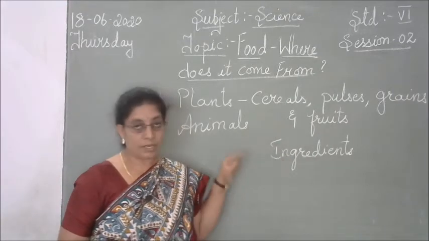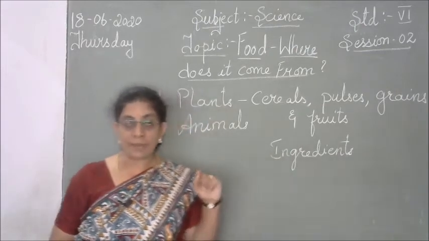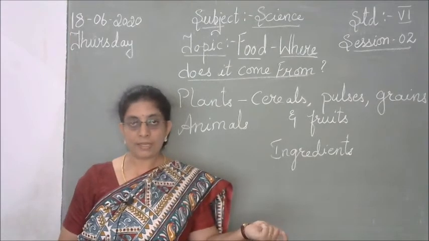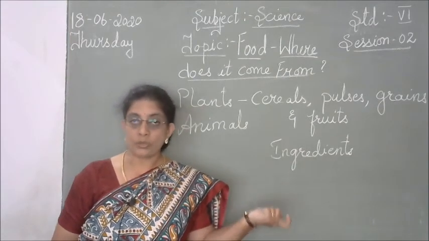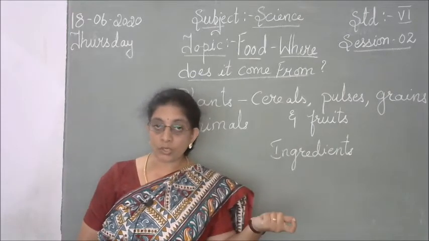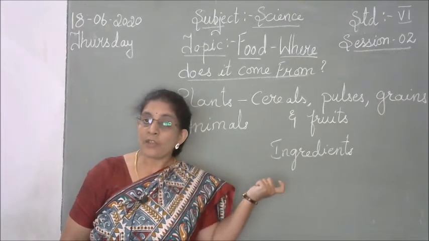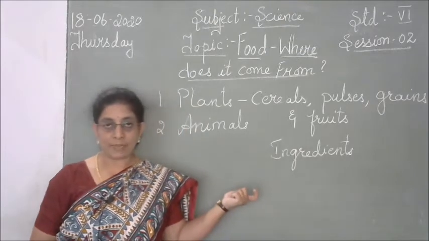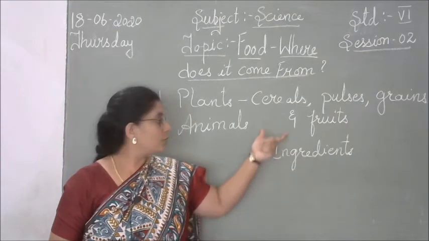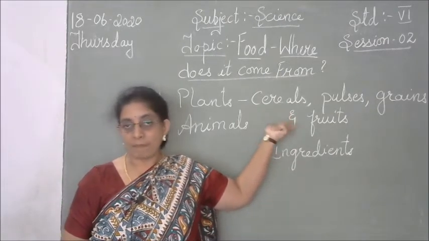Now the food which we get from the plant can be used in different ways. There are many ways of using it. You can use it raw, you can use it cooked, you can use it boiled, you can use it even by frying. So different types of food can be prepared using these things we are getting from the plants.